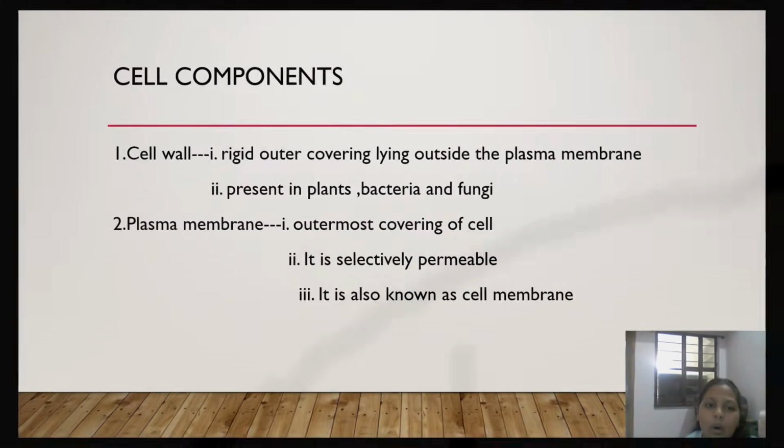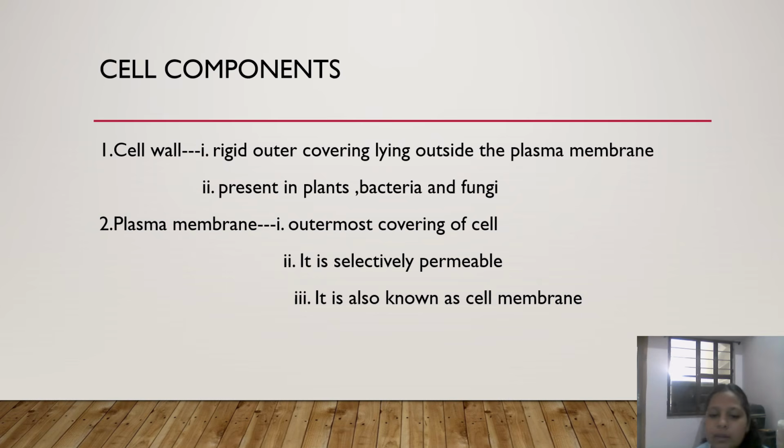Now, cell components. If you see, there is a cell, and that cell is made up of various components. What are they? The very first component is the cell wall. Cell wall is a rigid outer covering lying outside the plasma membrane. What is a plasma membrane? The plasma membrane is the outermost covering of a cell, which is semi-permeable.